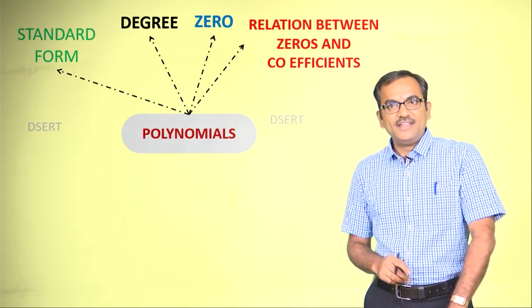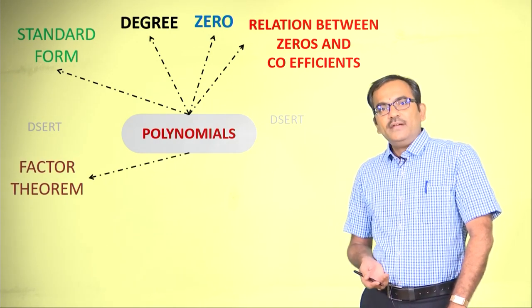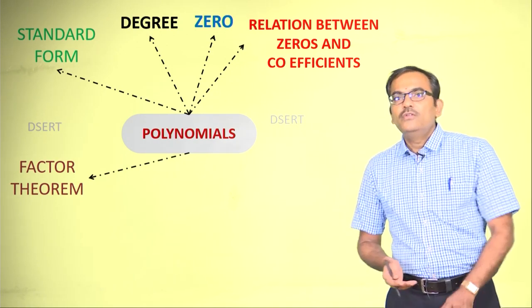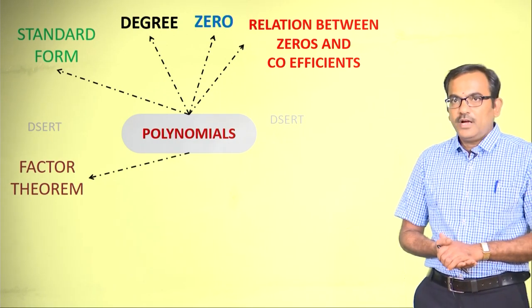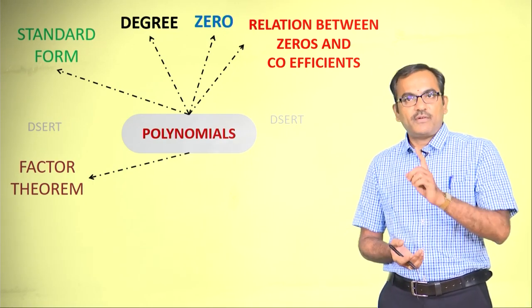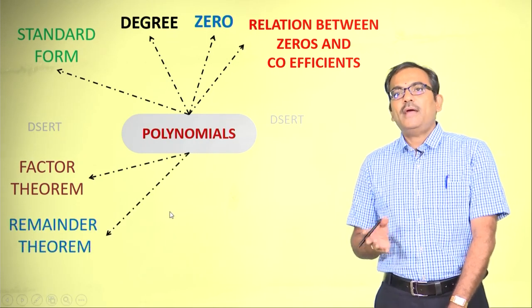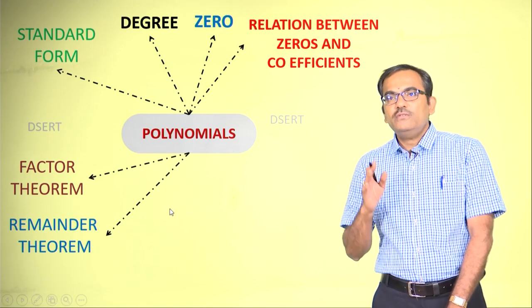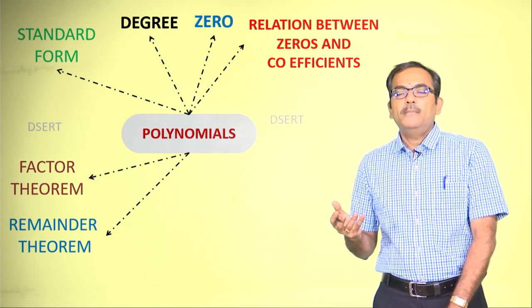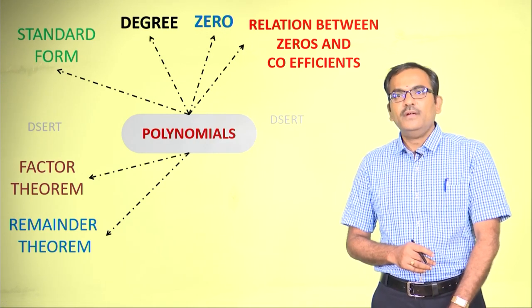Do you remember these things? Good. Let us continue. Along with that, we also had two theorems, and we used the applications of these two theorems. Number one is the factor theorem. The other one is the remainder theorem. Based on these two theorems, we had many problems in the particular chapter, right.